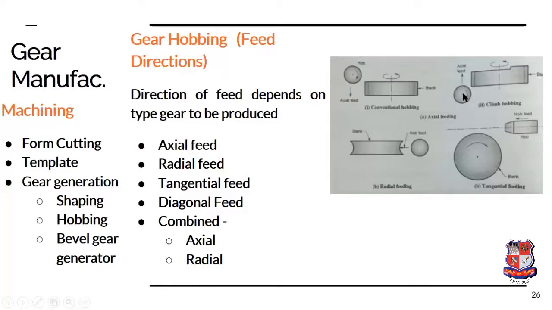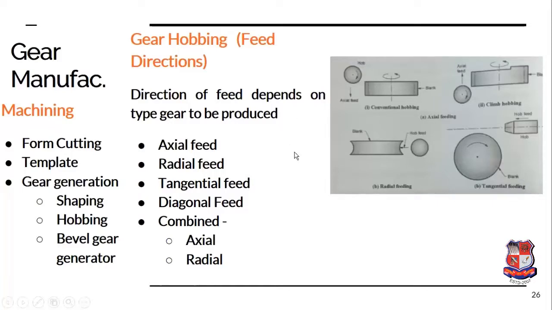If the wheel is rotated here in a clockwise direction, it will certainly move in an upward direction. So when the cutter is moved in the direction of its rotation, we call it climb hobbing. And if we move the cutter in a direction opposite to the direction of rotation of the cutter, then we call it conventional hobbing.